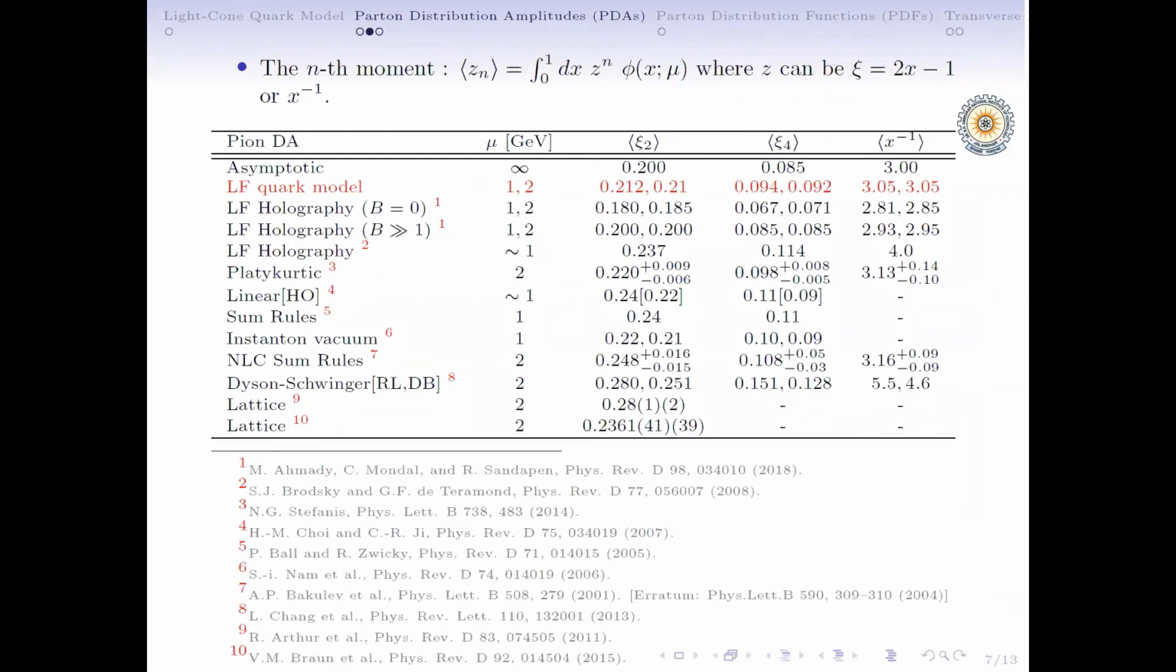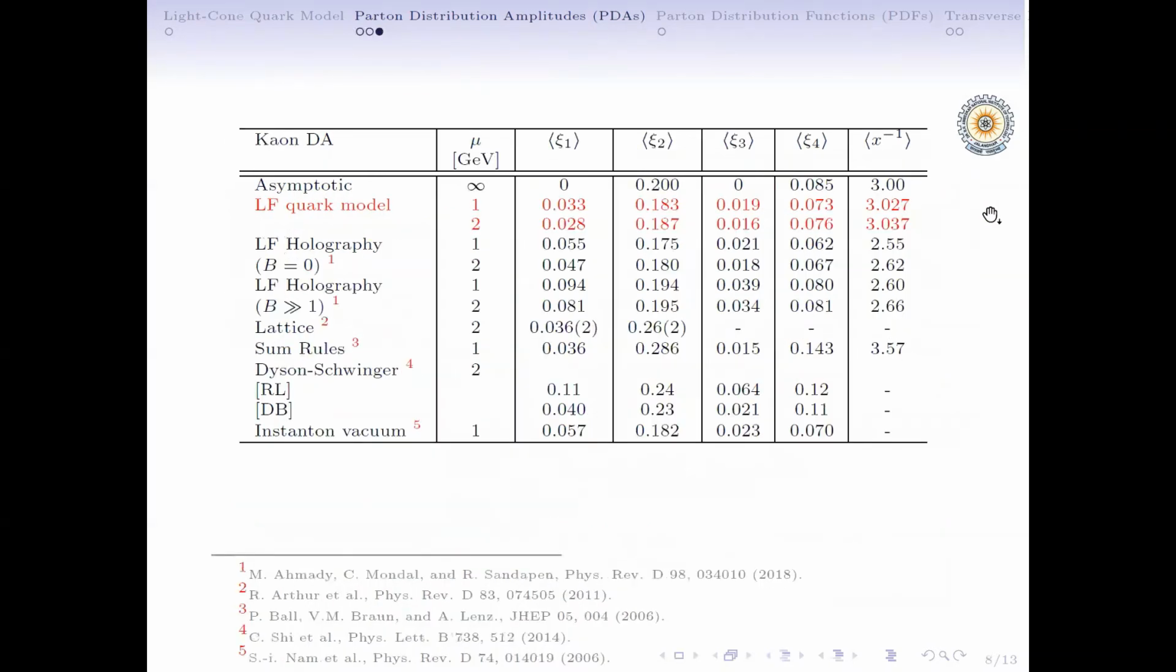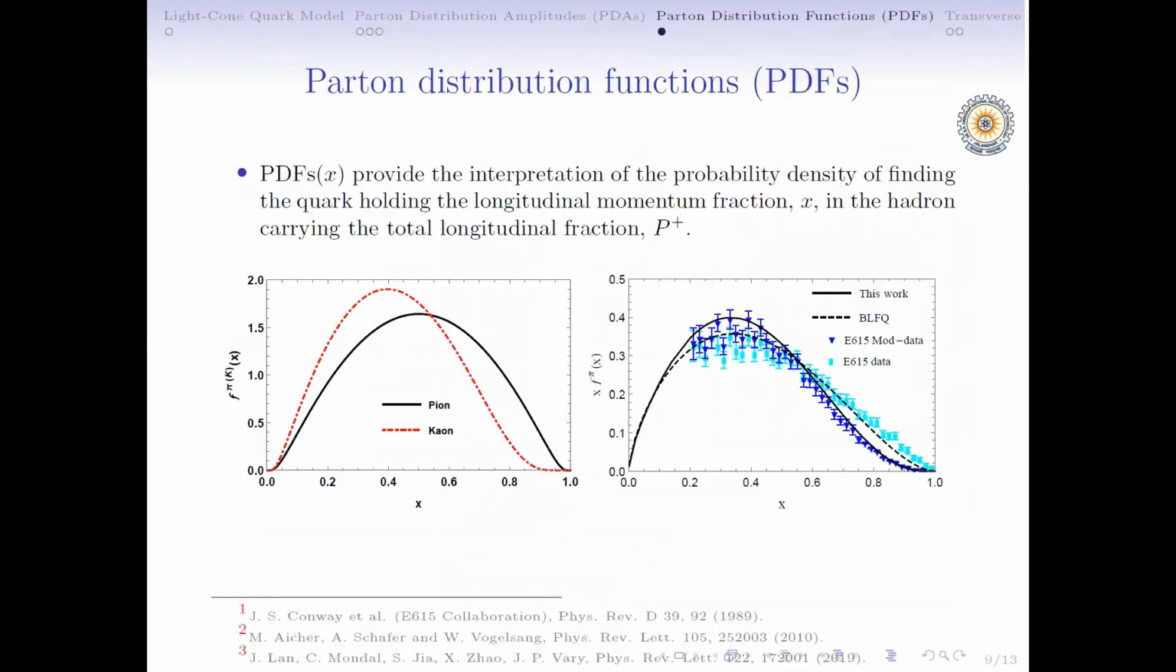These are the predictions for the moments in the case of pion DAs, and we find a good agreement with the asymptotic results. And this one is for the kaon case. Again, we find a good agreement with the asymptotic results.